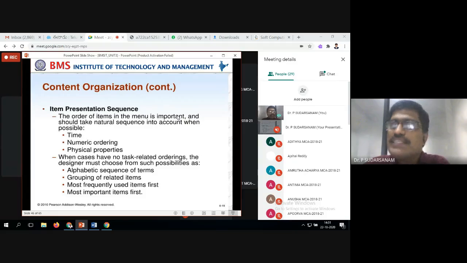First, alphabetic sequence of items. That means we always write alphabetical order, because when you have bigger menus, it is very difficult. Suppose you are going for the departments in our college, let it be alphabetical order, or some weightages.